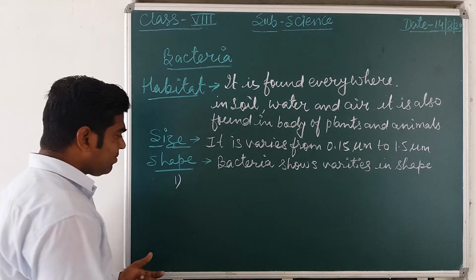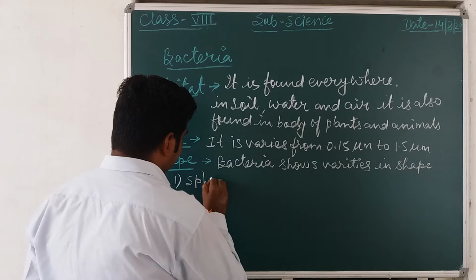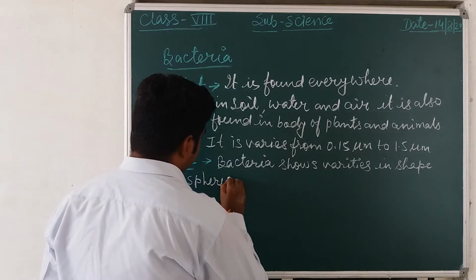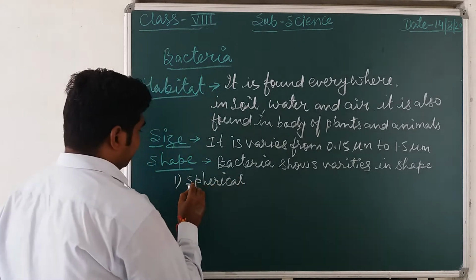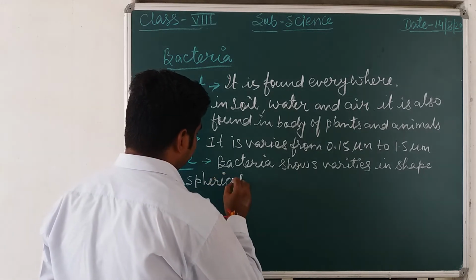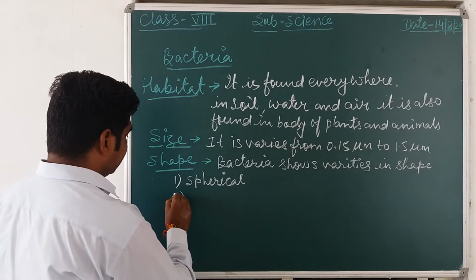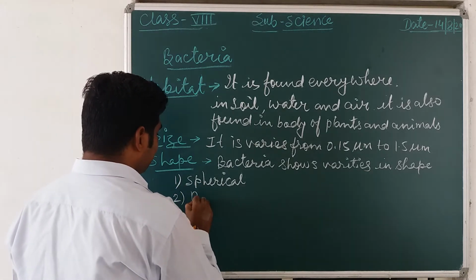So first, spherical. Second one, rod shaped.